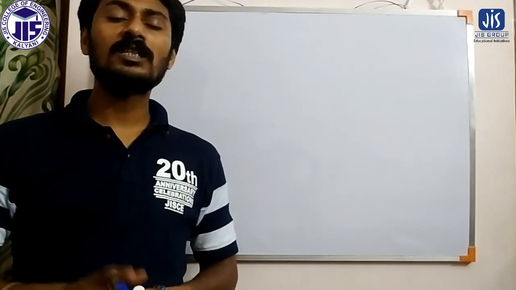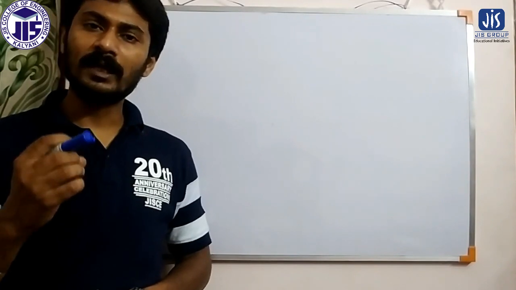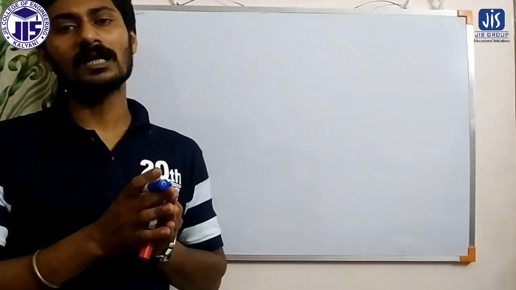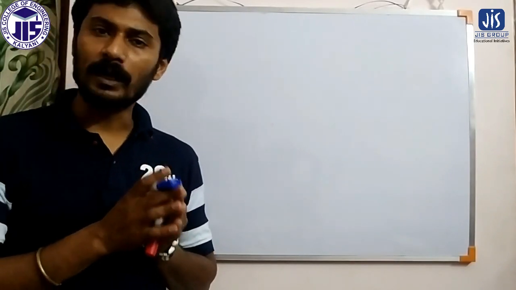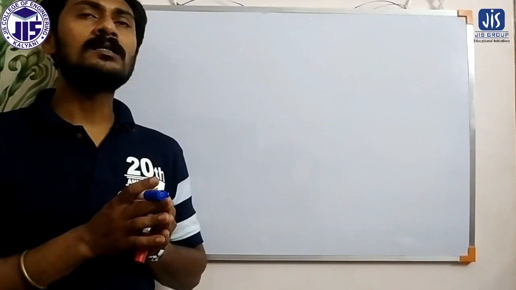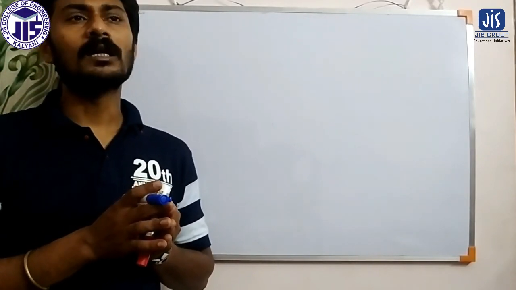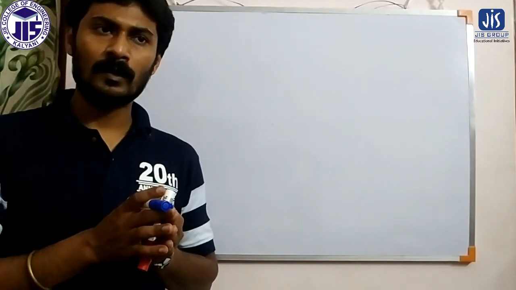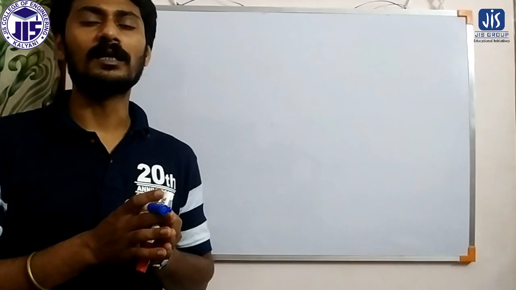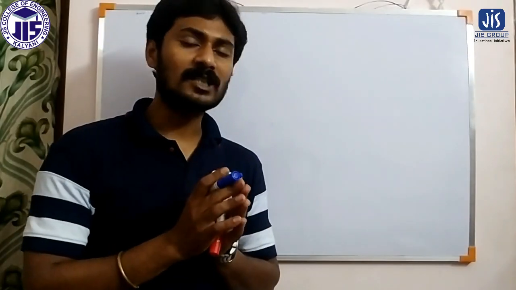Let us start decision making and branching statements. First, what is a decision making and branching statement? We all know that in operators we have studied different conditional operators. Decision making and branching is a statement which we can execute depending on a condition, or we can skip a particular set of statements depending on a condition. For example, first let us explain with a flow chart.